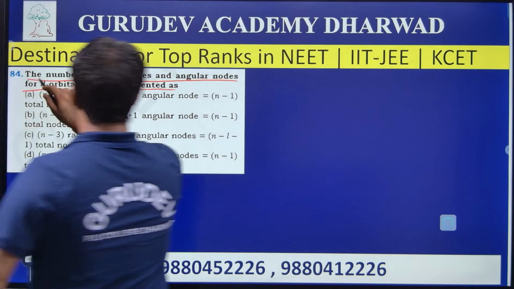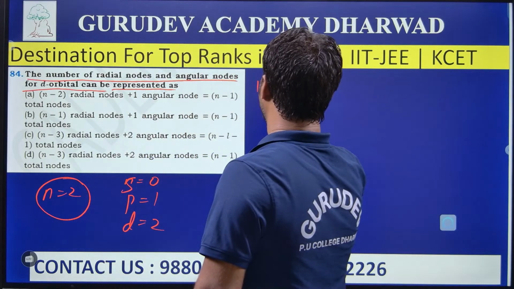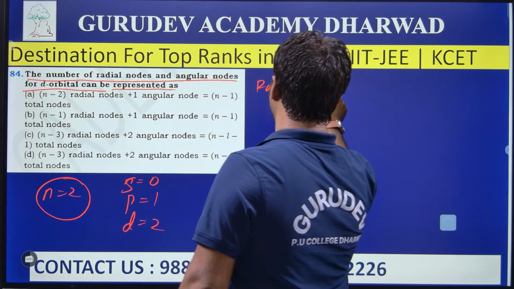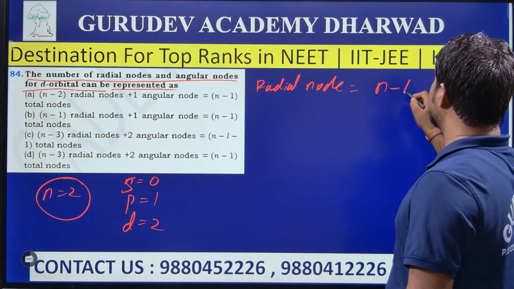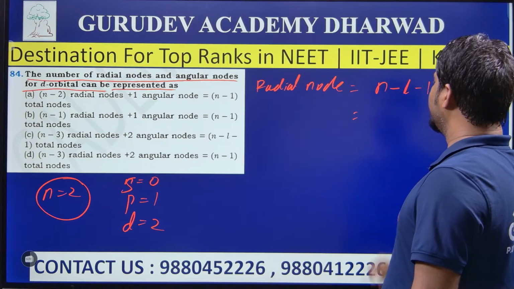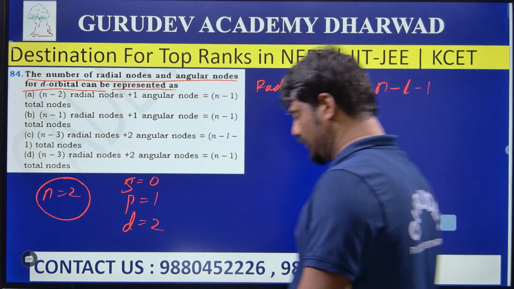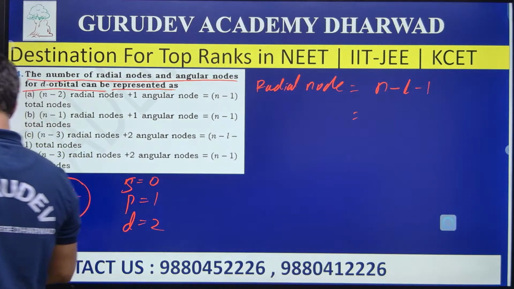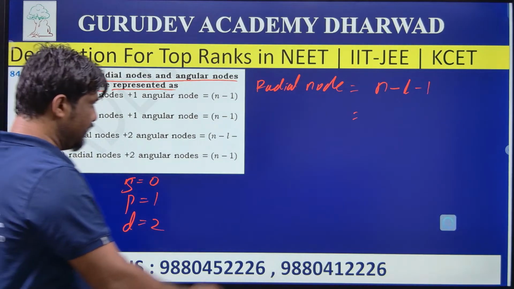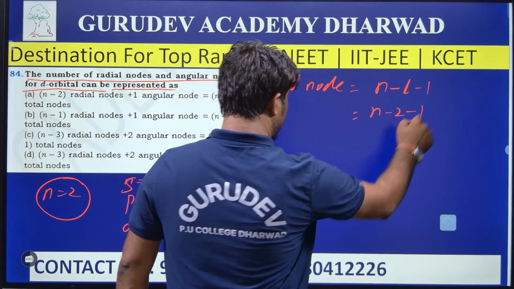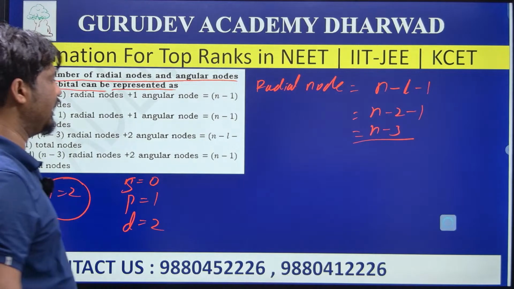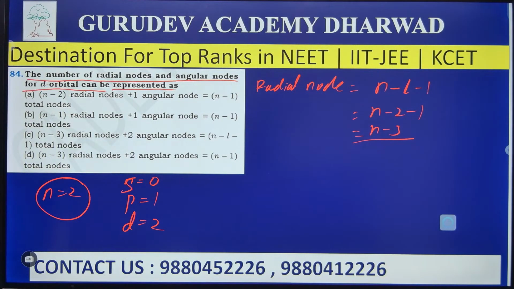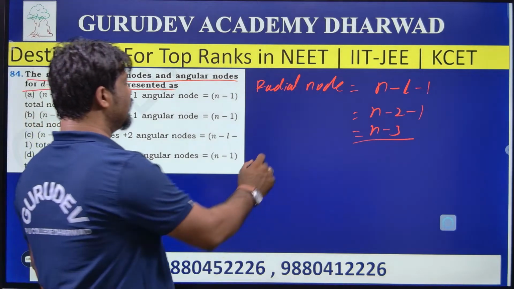Next, we need to calculate the number of radial nodes. To calculate the radial nodes, I am going to use the formula n minus l minus 1. So put the values here: n I will keep as it is, minus 2 minus 1, that is n minus 3. So the radial node becomes n minus 3. Next, I am coming to the angular node. What is the angular node? The angular node is nothing but what?